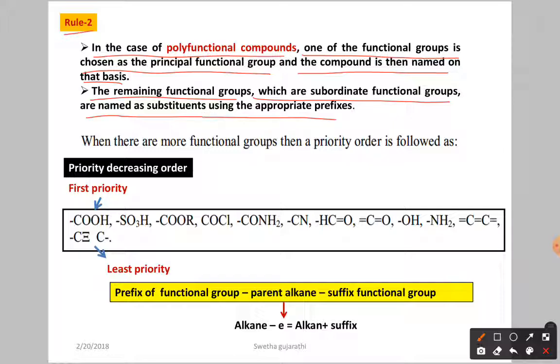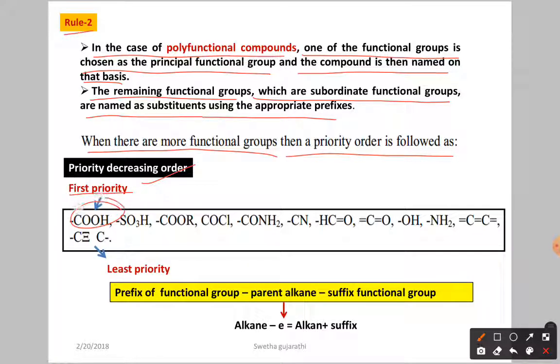Already we told. So one we are selecting as the main functional group and the remaining other functional groups we are selecting as what? Subordinate, or as substituents. Okay, so when there are more functional groups, then the priority order is as follows. Here we already discussed the priority. So the priority, in decreasing order, is here.